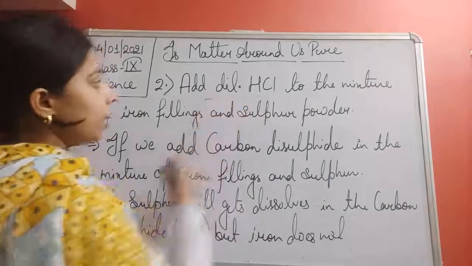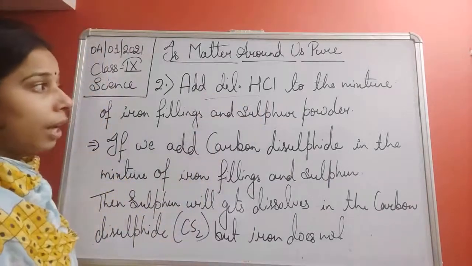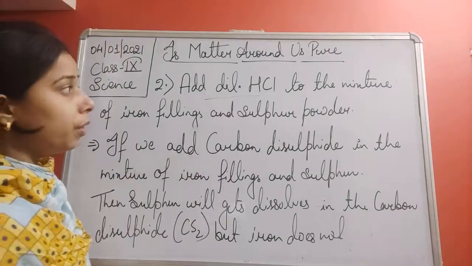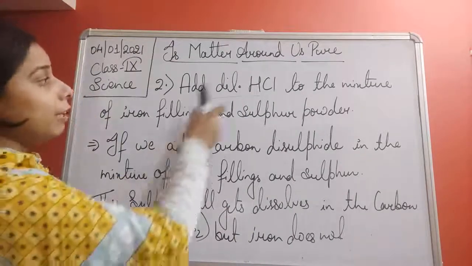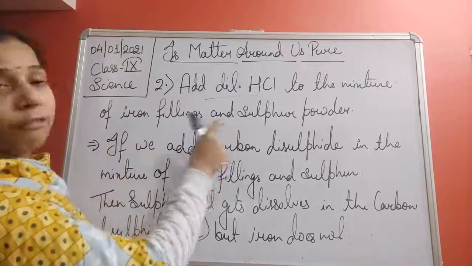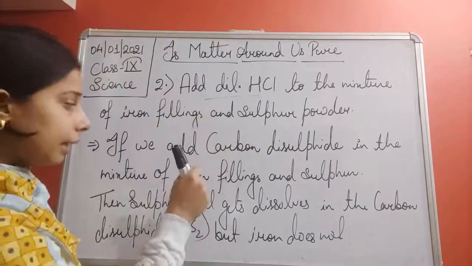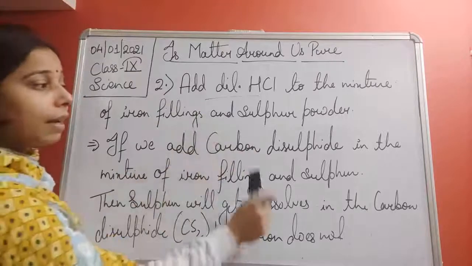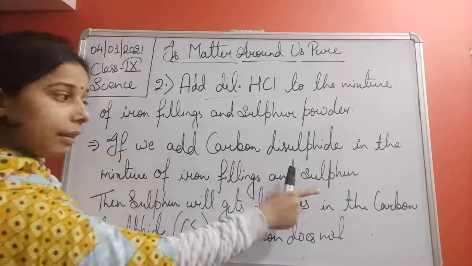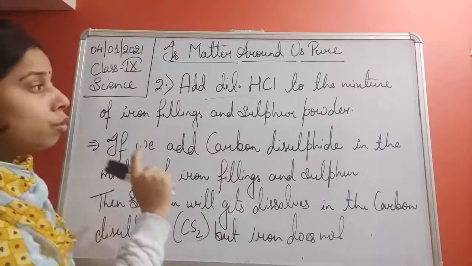In the first one, when you add dilute hydrochloric acid to the mixture of iron filling and sulfur powder, iron filling will react with the dilute hydrochloric acid, but the sulfur powder does not react. In this case, when you add carbon disulfide, iron filling does not get dissolved, but the sulfur does.